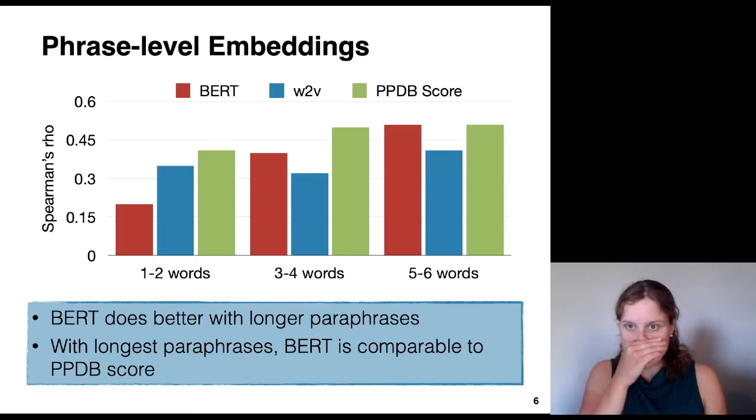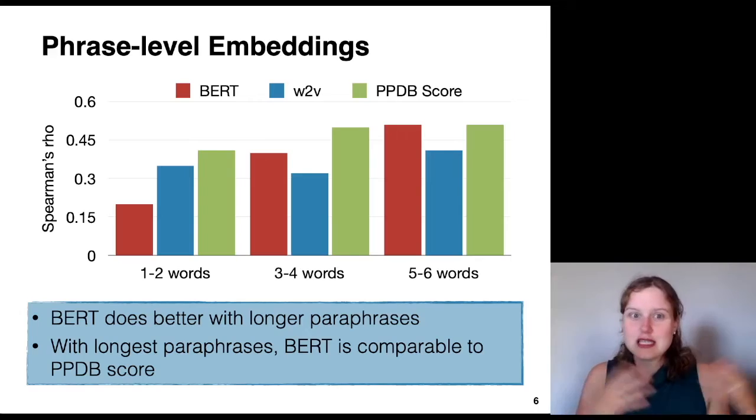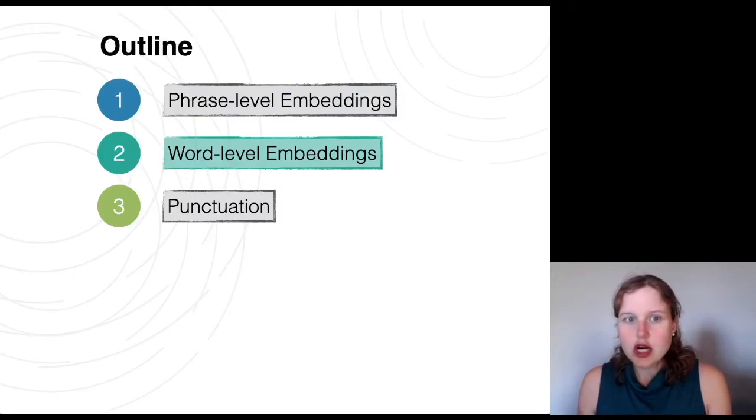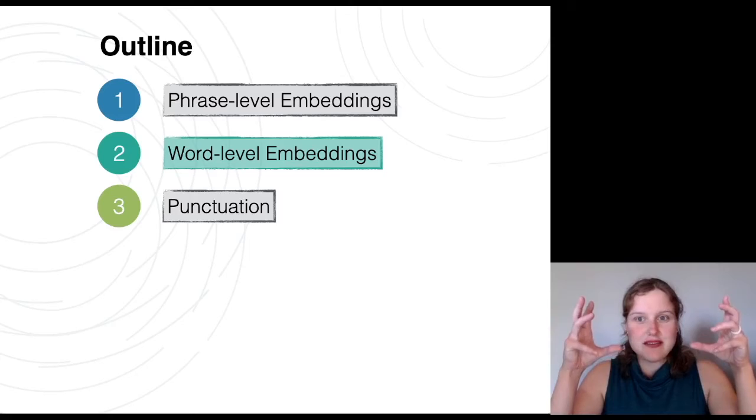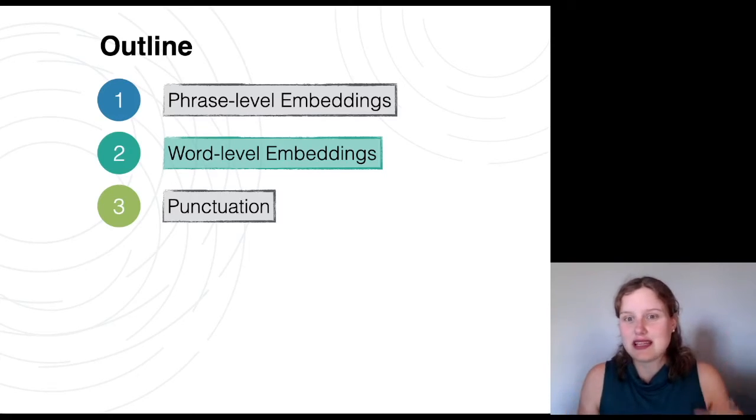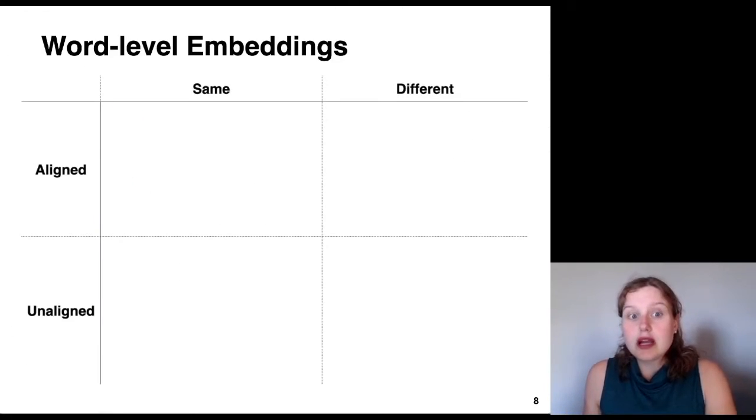So it's learning to be able to distinguish good paraphrases from bad paraphrases or phrases that aren't paraphrases at all. Okay, the second experiment I'm going to talk about is word level embeddings. So instead of embeddings at the phrase level, let's think about embeddings at the word level. And we are going to break down word level embeddings into 4 different categories.